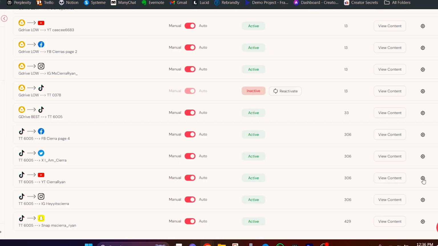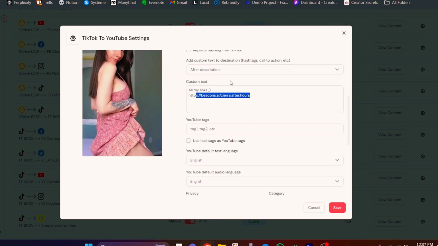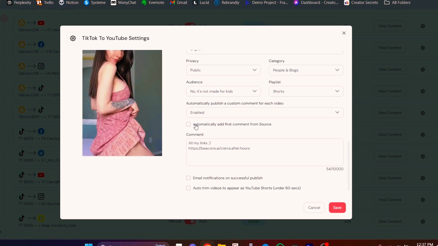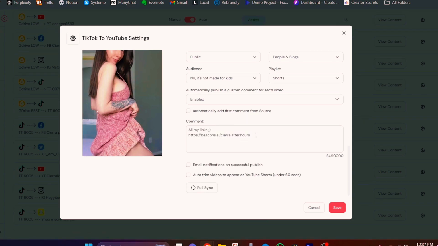Well, if I open up my settings, we can see that under custom text, I put all my links with Sierra's beacons page right here, because obviously in YouTube you can add a description with a link and stuff like that. So this is going to automatically populate the description with Sierra's link. I also have, if we scroll down here, this automatically add first comment. So every time a video is posted on YouTube from here, it's going to automatically add a comment in the comment section as well, with her link there as well.